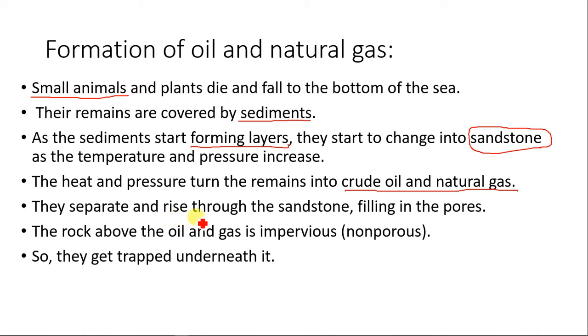Now they separate and rise through the sandstone, filling in the pore spaces. The rocks above the oil and gas are impervious. That means they are non-porous. They do not allow water to pass through them. So when a rock is impervious, that means water cannot pass through it. So take note of that. They get trapped underneath, waiting for exploration to take place.